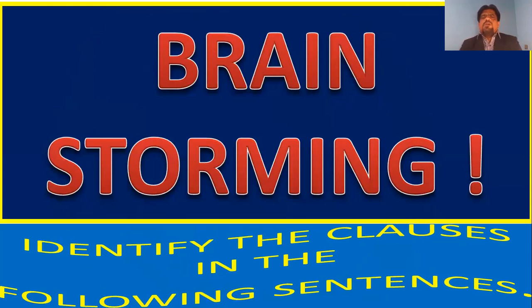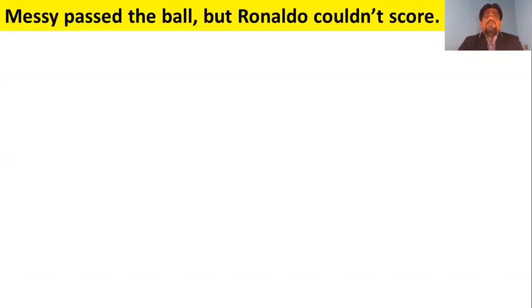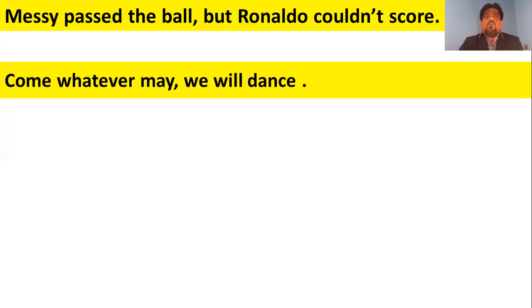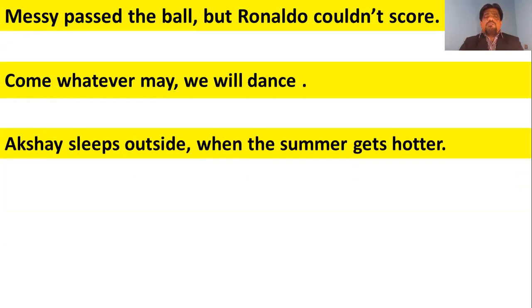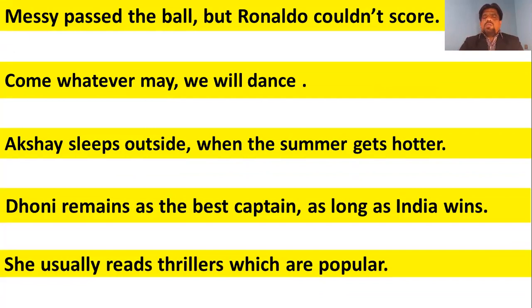Can you identify? I'm just bringing in front of you a set of five or six sentences. Identify the clauses that are hidden in them. Here comes the question. Messi passed the ball, but Ronaldo couldn't score. Come whatever may, we will dance. Akshay sleeps outside when the summer gets hotter. Dhoni remains as the best captain as long as India wins. She usually reads thrillers which are popular. Can you identify the clauses here?